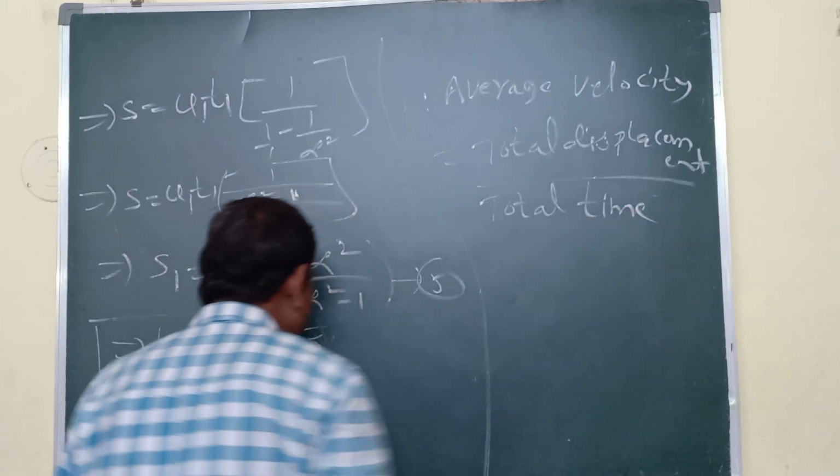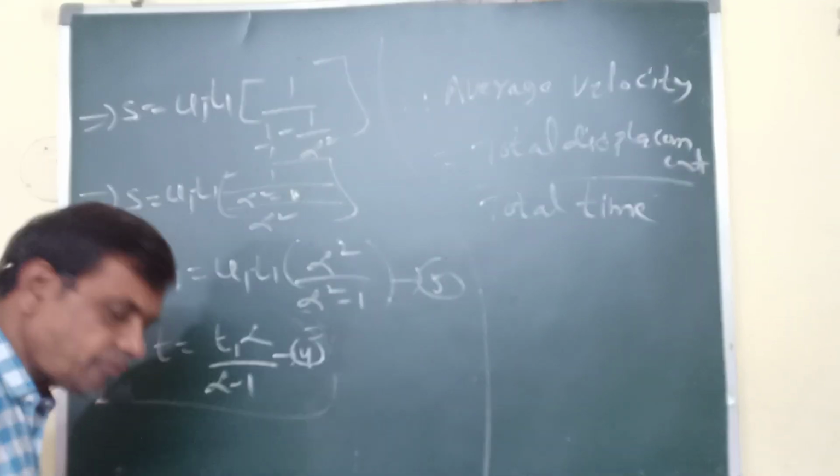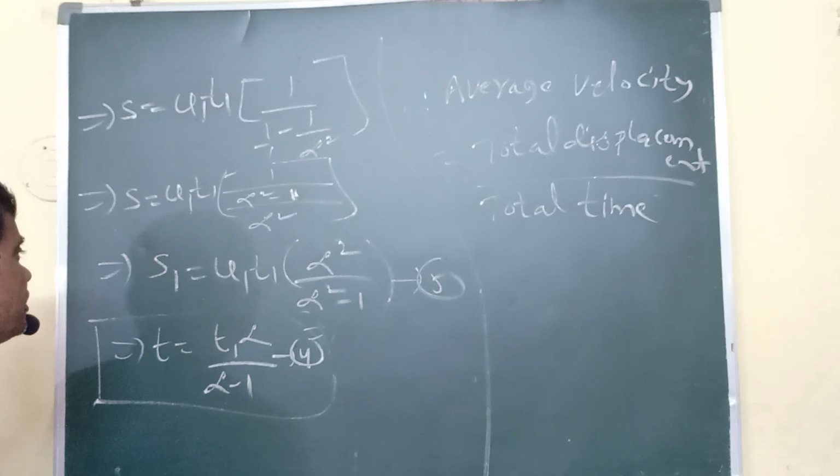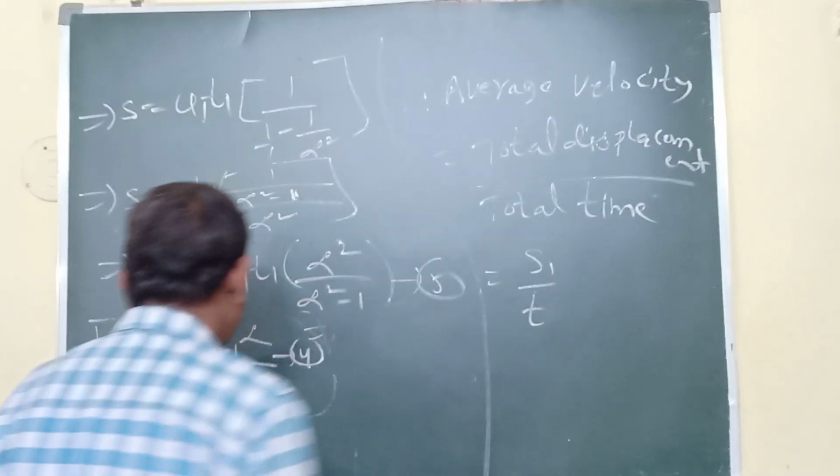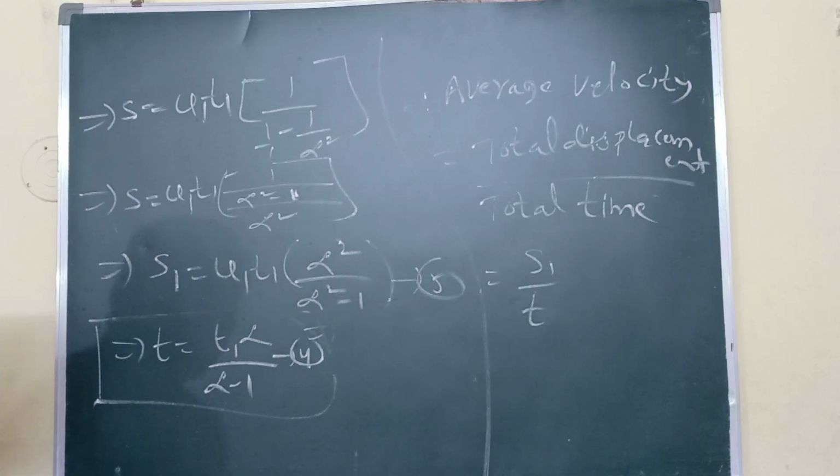Total displacement by total time, that is called average velocity. S1 by T. Now substitute all the values.